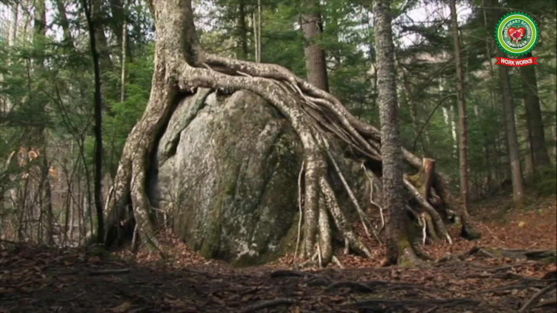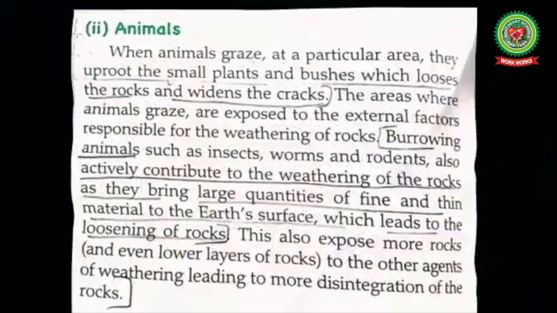Let us understand this paragraph. The roots of the plants and trees penetrate deep inside the rocks. They sometimes crack the rocks. As these roots grow, they widen the cracks and cause the rocks to break or disintegrate. The uprooting of the trees by the strong winds also breaks the rocks. Besides this, water enters these cracks and may cause chemical weathering and the frost action of water.